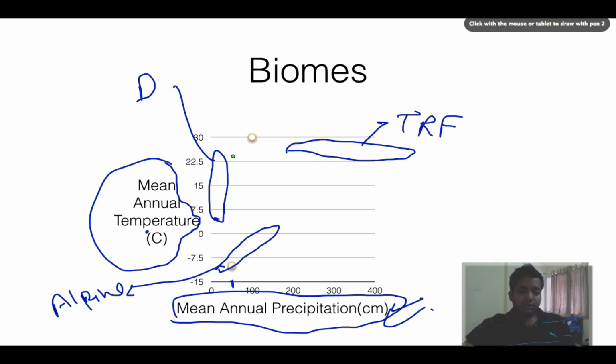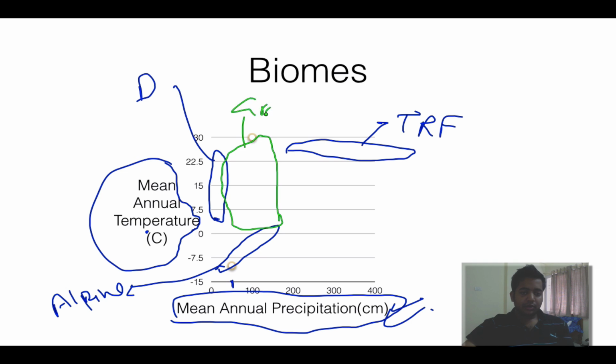Then to change the color, let's say where you'll keep grasslands. So grasslands are in green, and the rainfall is about 100. The temperature is also about 5. So you start from here and you make something like this. So this is grassland, green grassland. Then two are left. The temperate forest. Temperate forest is a very overlapping kind of a term. It overlaps with everything. So just make something like this. So this will be temperate forest.